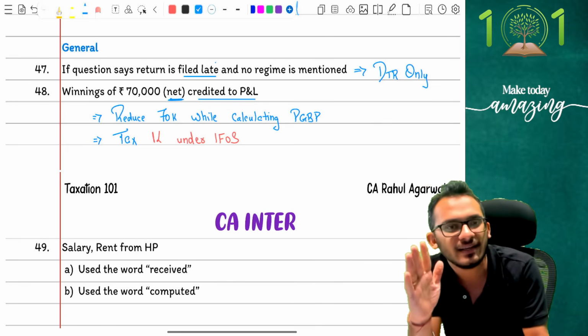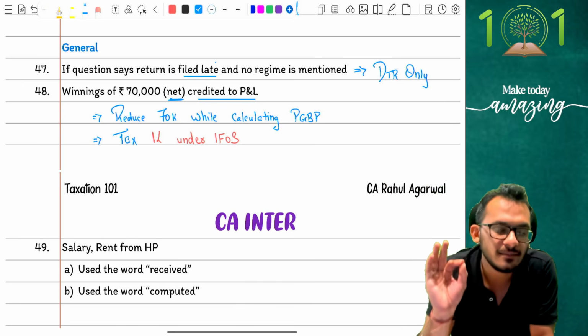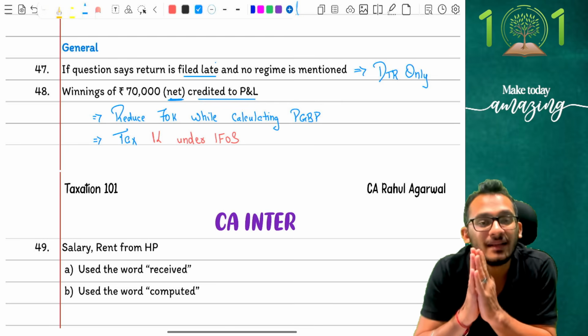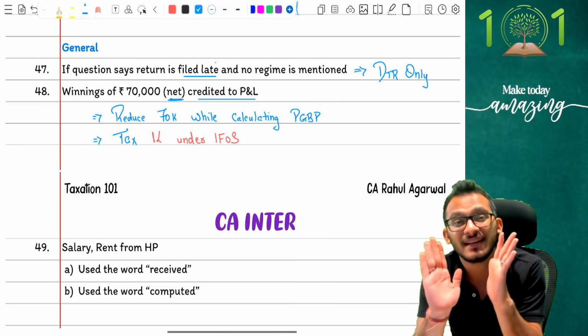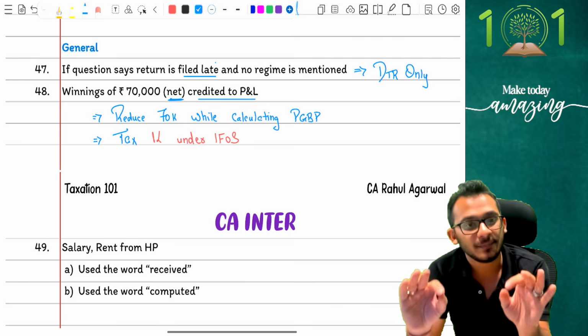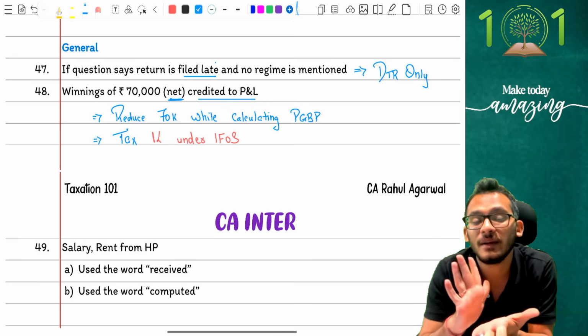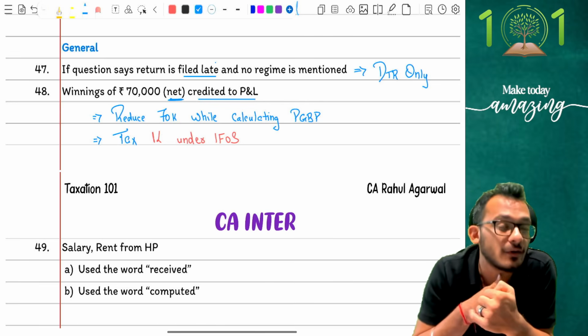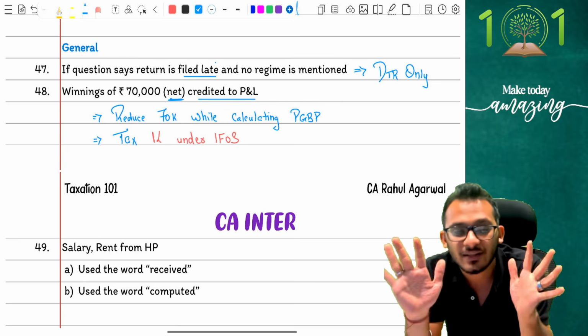The understanding is fairly simple. The mistake is there in the PGBP itself. If you notice the PGBP, my income itself was 1 lakh rupee. From the very start, I was eligible for winnings of 1 lakh rupee. But you reporting 70,000 rupees in PGBP itself was a mistake. So you cannot be coming and talking about what you have done wrong. You should basically rectify the error as it is.